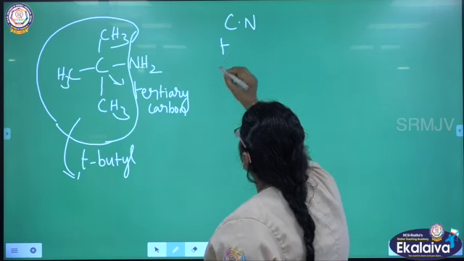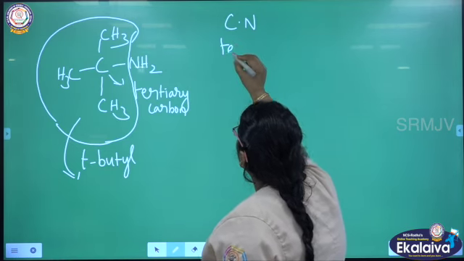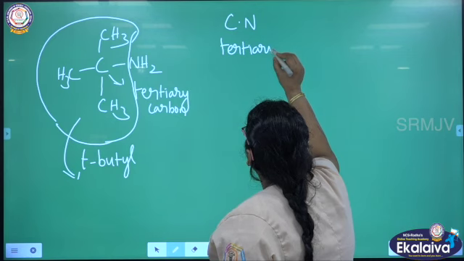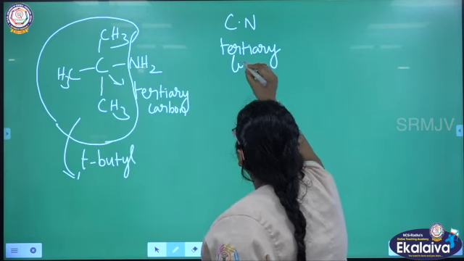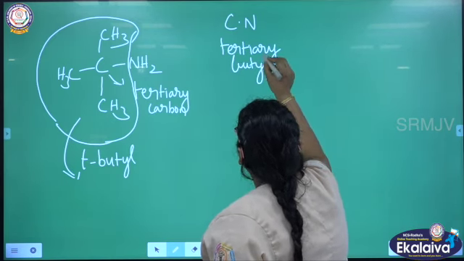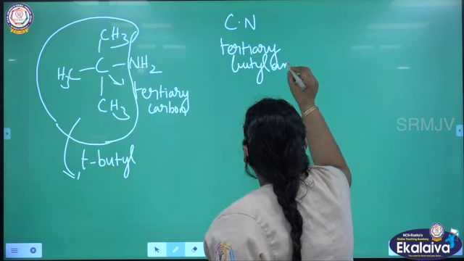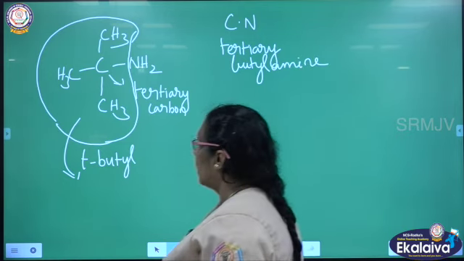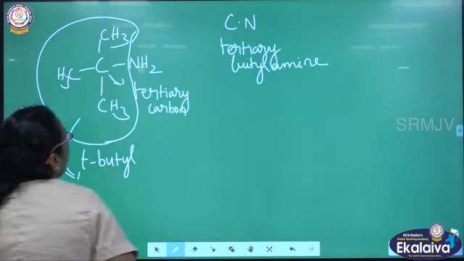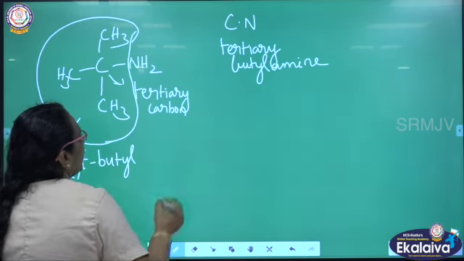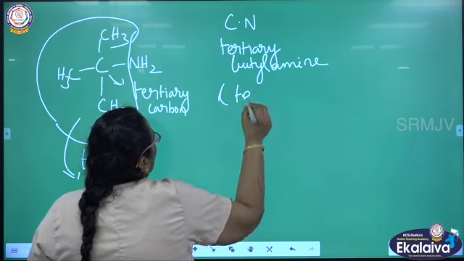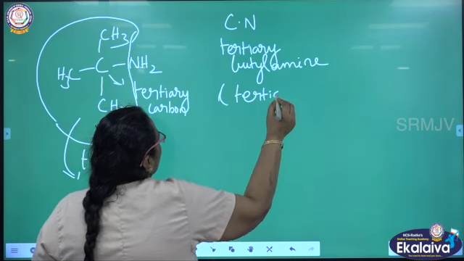Tertiary butylamine. Listen here, the tertiary butyl group is there, so tertiary butylamine is a tertiary amine.